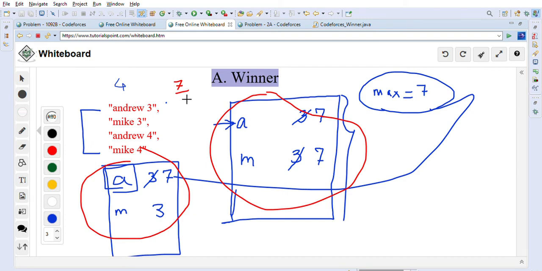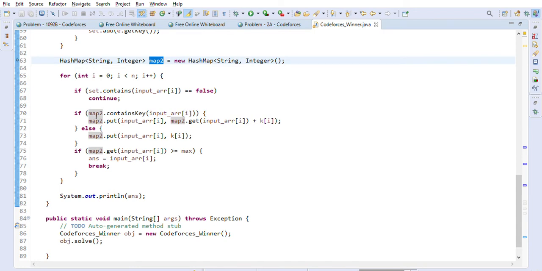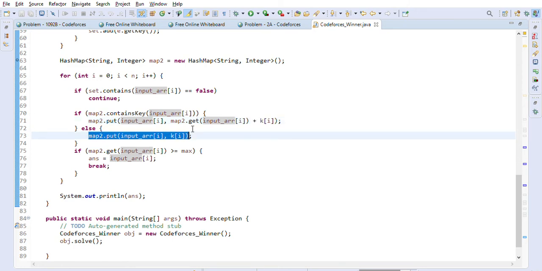Also, we know that Andrew and Mike both have scored maximum points. So we will put those entries into this second map, and we will also keep how many points they scored, so that whoever scores that maximum first is the winner. So that's what we are implementing here. We are just putting those points into the map. If it's existing, we take the existing points and add the current points to them. If it's a new entry, then we just add the points here.